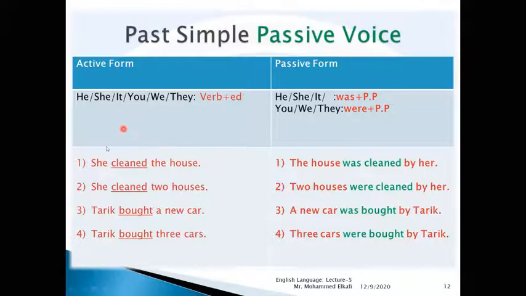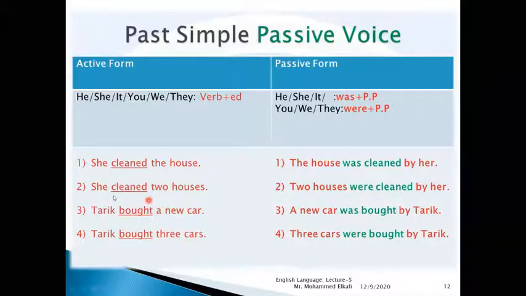Okay. So for example, "She cleaned the house." So you think of clean plus ed. Okay. So she cleaned the house. You have subject, verb, and object. The object in the passive form will be used in the first position as a subject. So we'll say the house, and since house is it, or can be replaced by the pronoun it, you can say the house was, okay, because we say that for it we use was. The house was cleaned by her, okay.